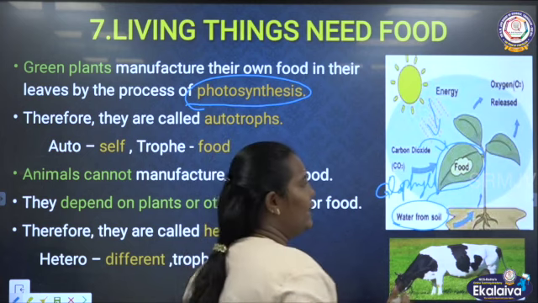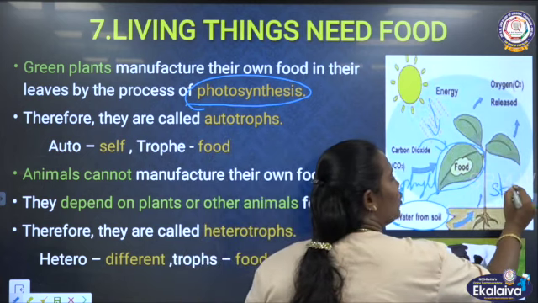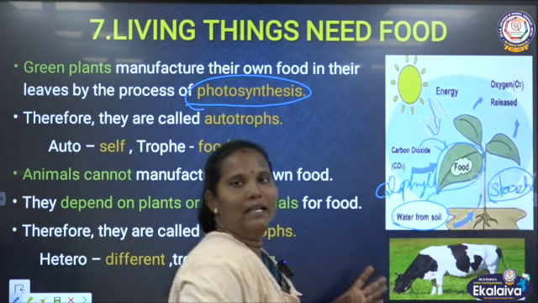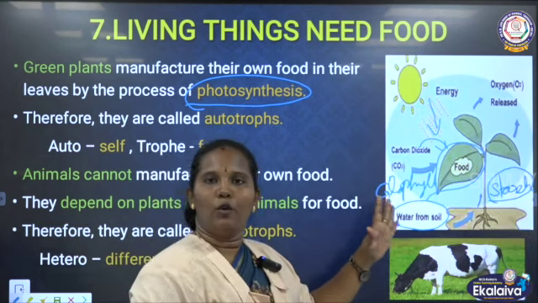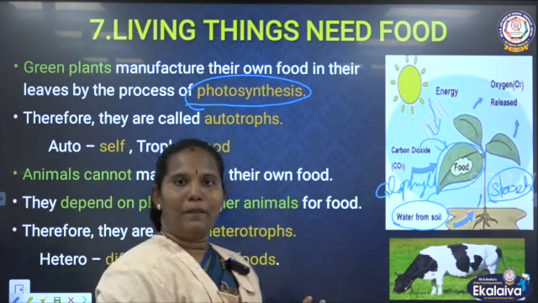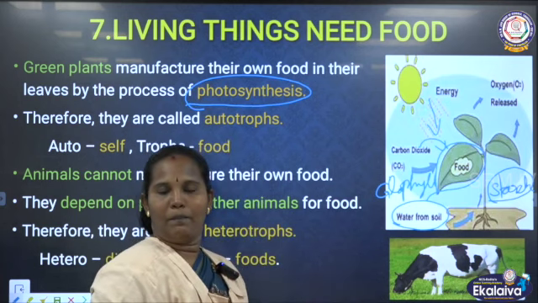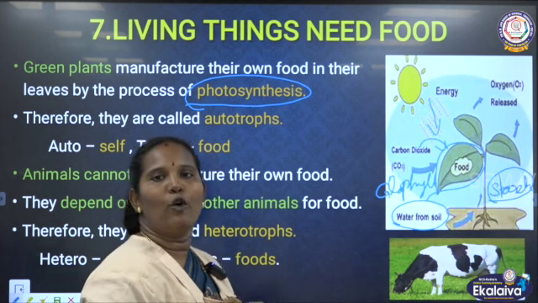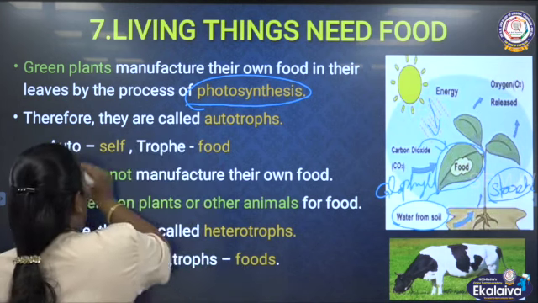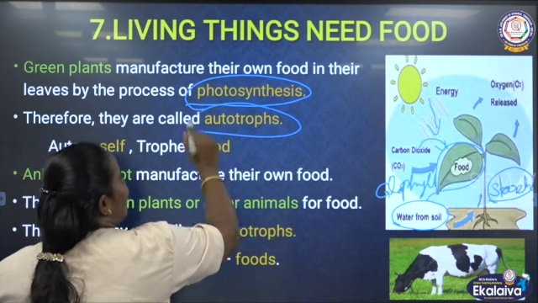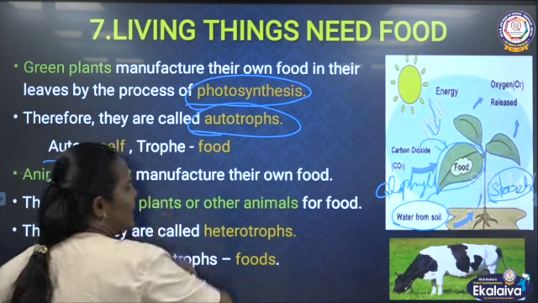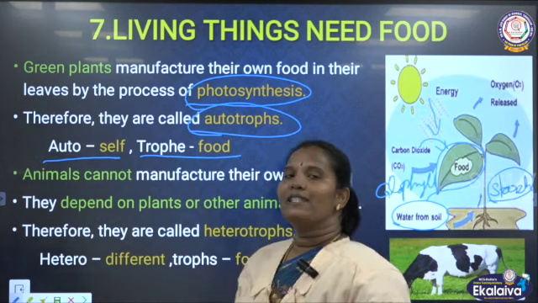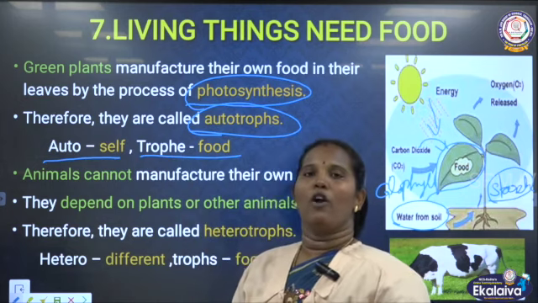The food is called glucose. The glucose is stored as starch. This is the food material of the plant. Clear? This process is called photosynthesis. Plants can prepare food on their own. That's why plants are called autotrophs. What does autotrophs mean? Auto means self. Trophs means food. They can make their food on their own.